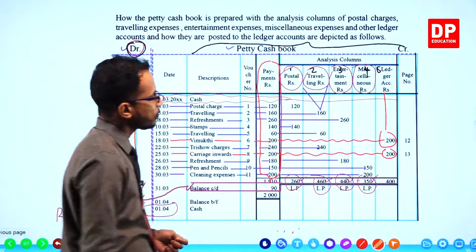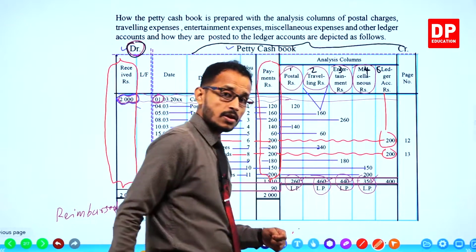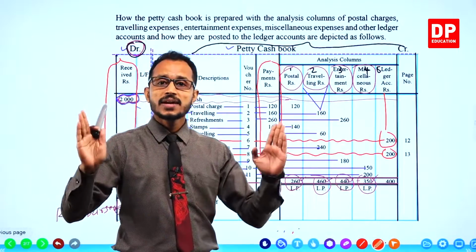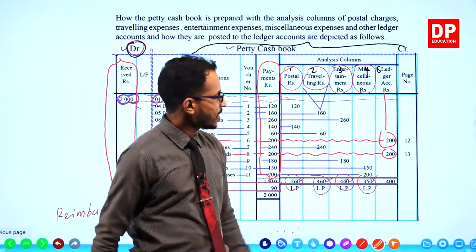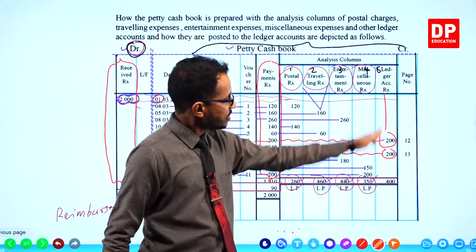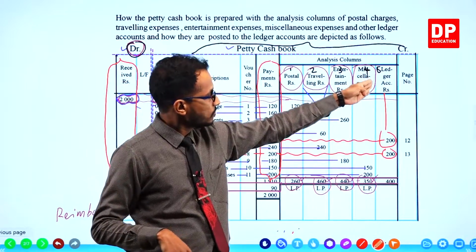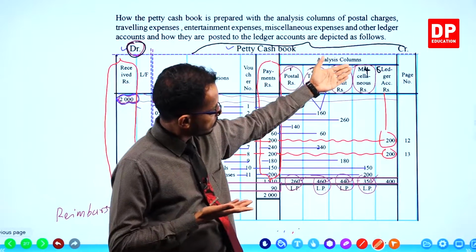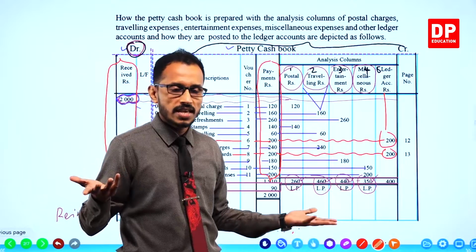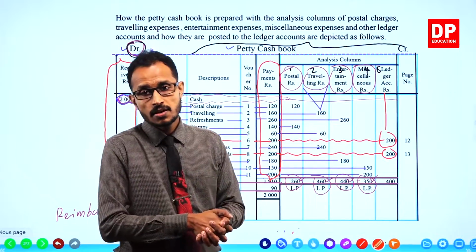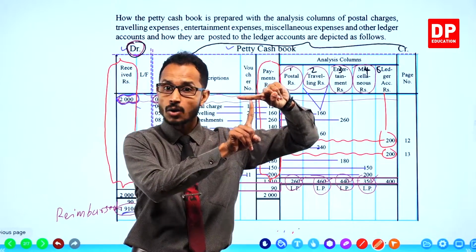Children, finally we have the ledger account column. You don't draw one separate ledger account called ledger account, which means you don't draw a separate individual account for this column. What is the name of it? The column name is ledger accounts. So you can't draw a T account called ledger account.